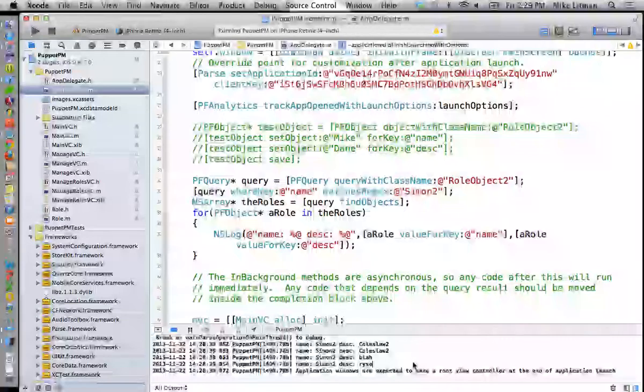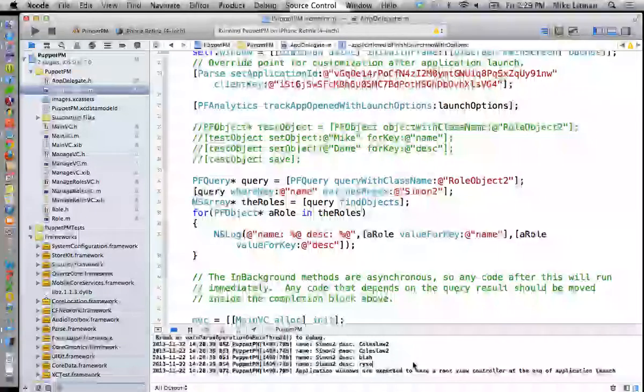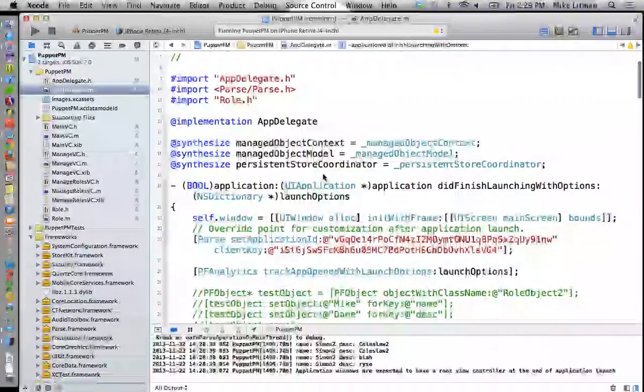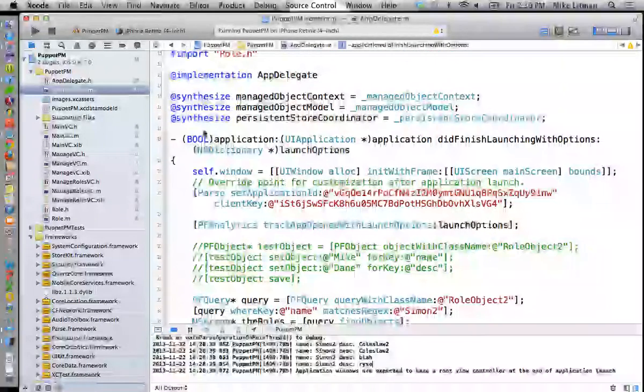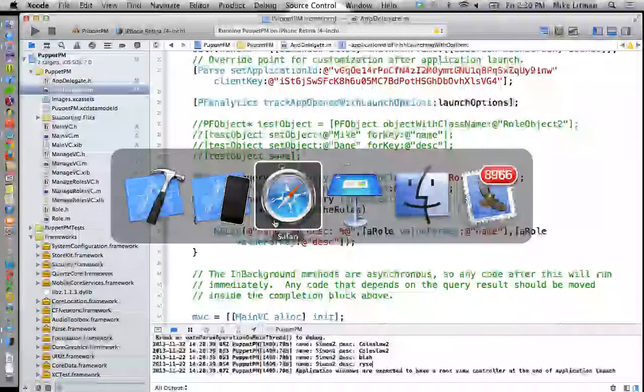All right, so just to make this simple for right now, there's actually a way we can get a unique identifier for a device. But we're just going to create our own unique identifier. So inside of AppDelegate, well, we're eventually not going to do this inside of AppDelegate. We're going to actually do it someplace else. But for right now, we're going to go in and we're going to create a brand new object.